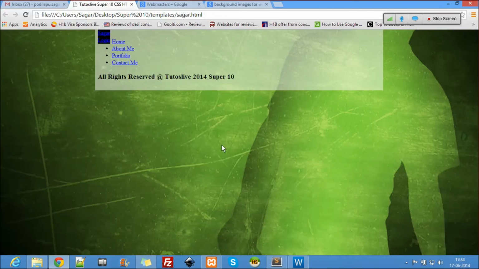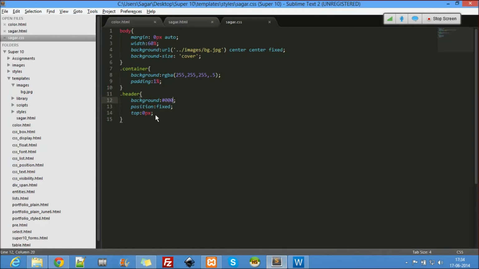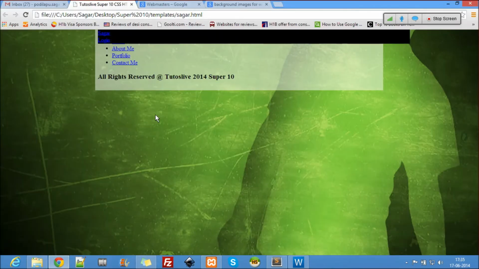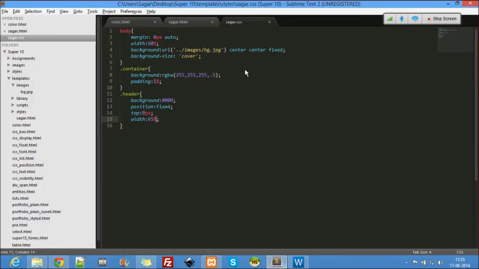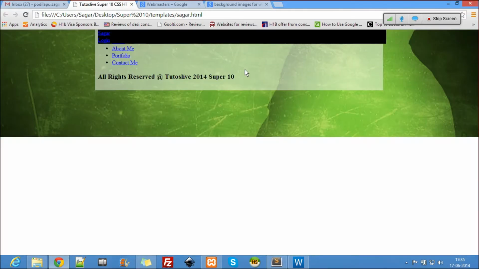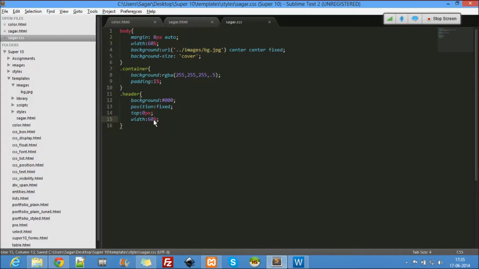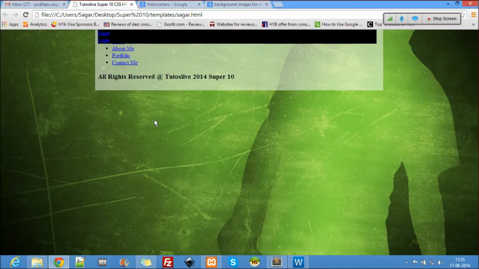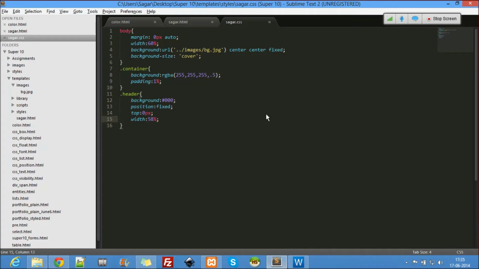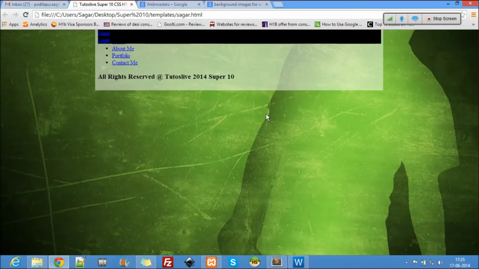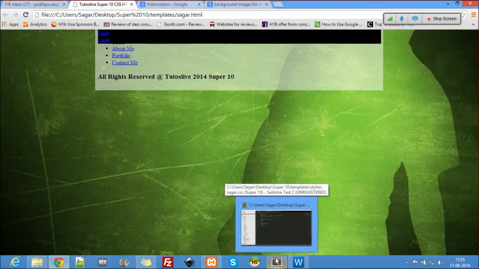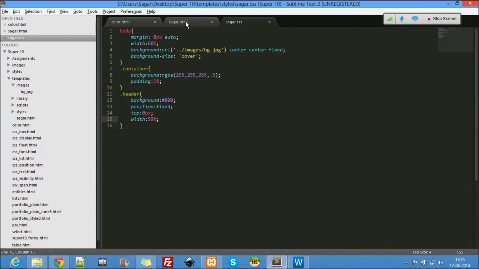So to make it better, we need to use a width. Okay, let the width be some 65%. Let's see what it can do. It has to be less than that, so let's go back to 60%, maybe less than that. Let's go to 58%. Okay, sounds better. So let's take 59%. Okay, it's even on both sides. Fine. So now that's the header. So the header part is done.